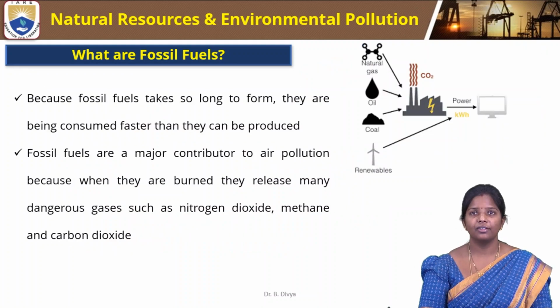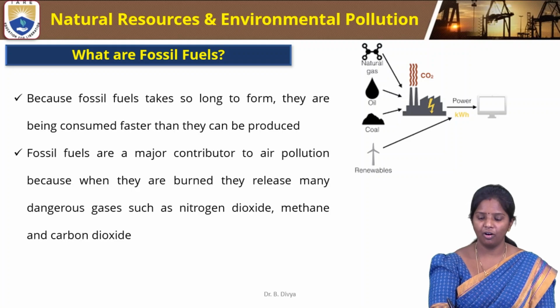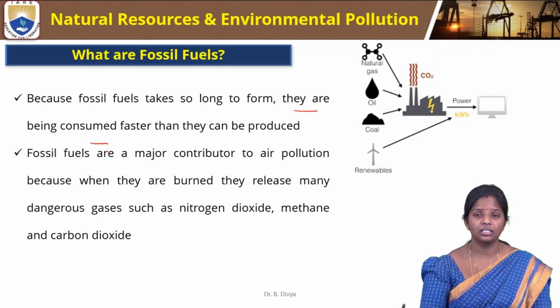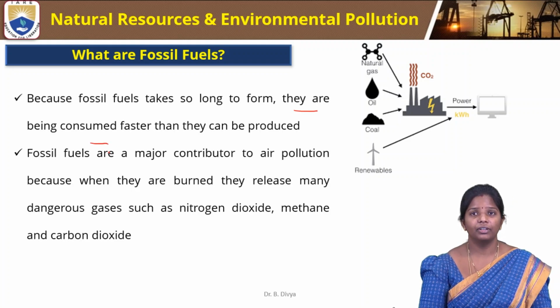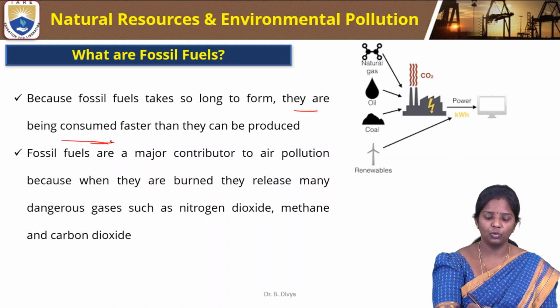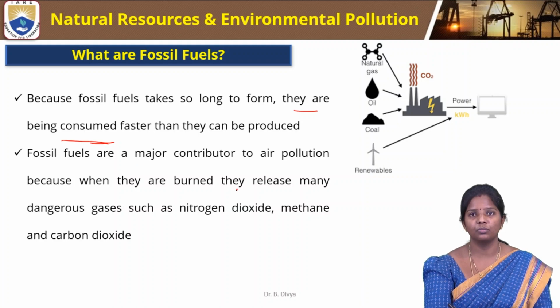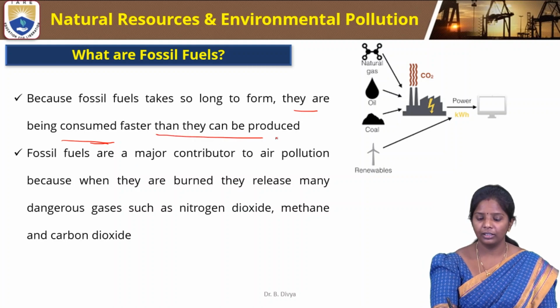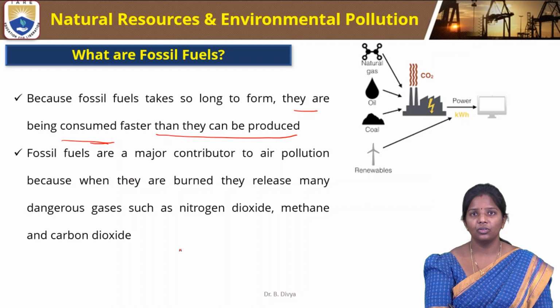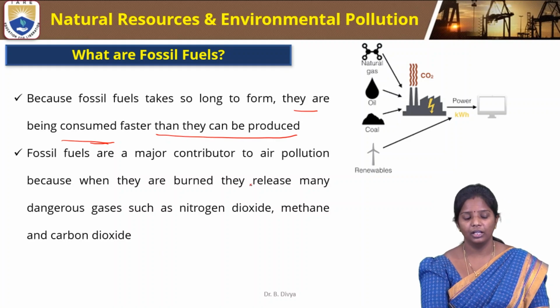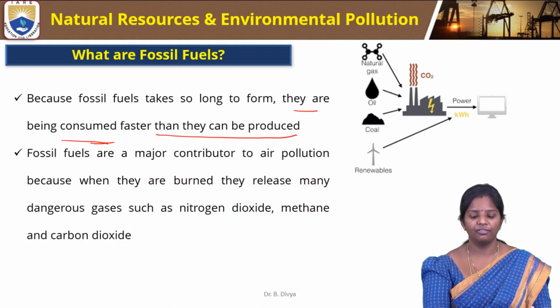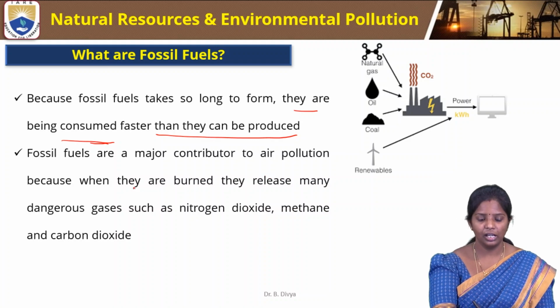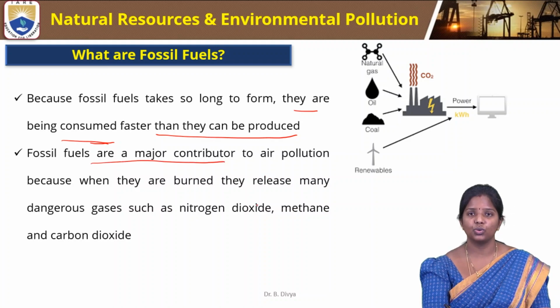Because fossil fuels take a long time to form, they are being consumed faster. When the population increases, they are used more widely, so they are consumed faster than they are produced. This is how fossil fuels are really affecting us, and they are the major contributors to air pollution.